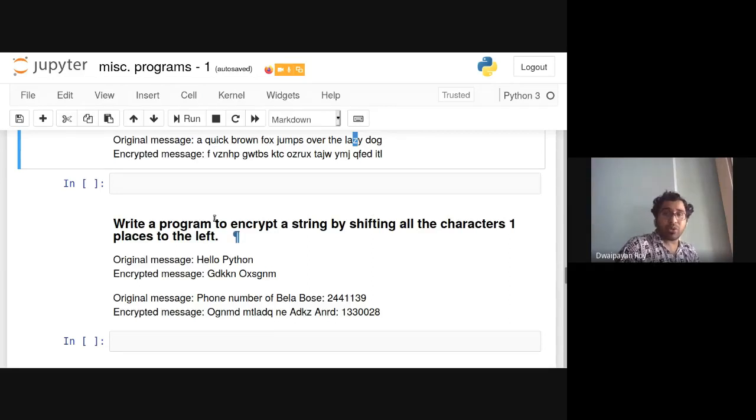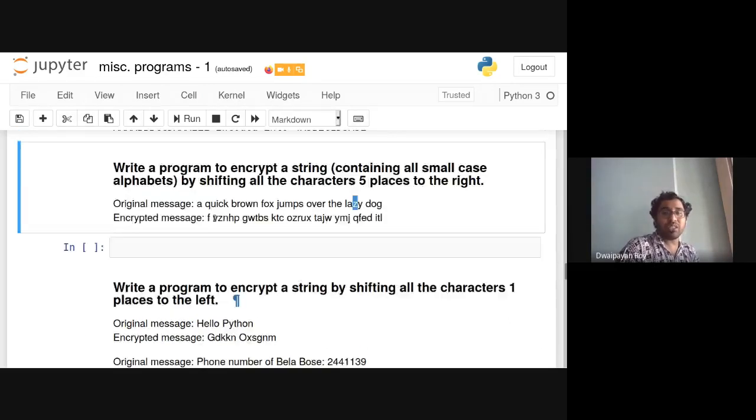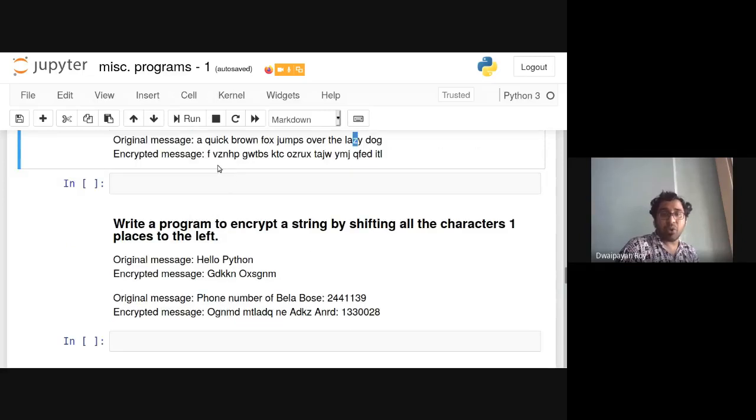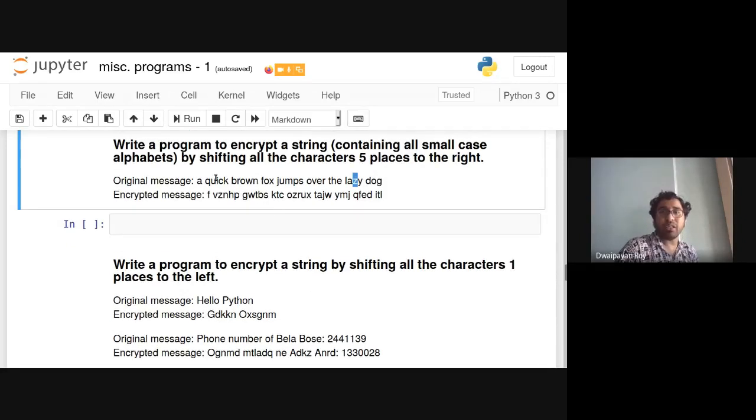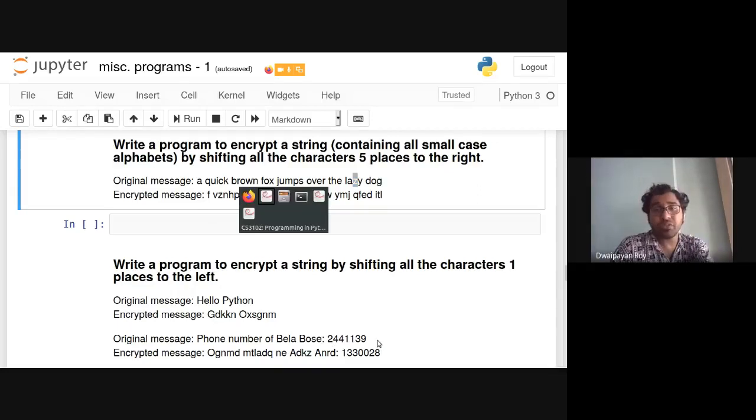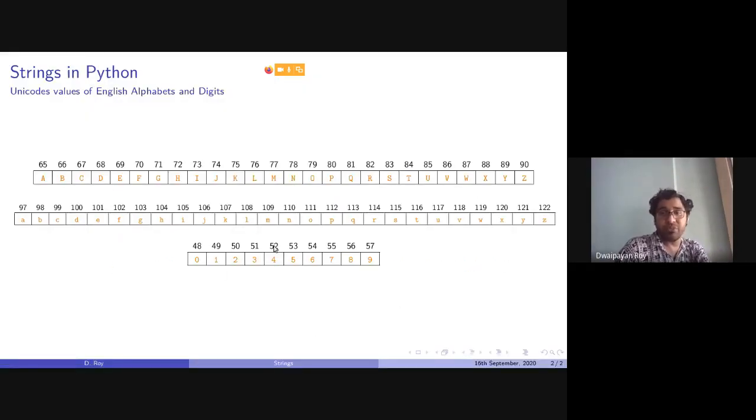This is a similar program. It is not only considering small case characters. In the original message, all the characters were small case characters. But in this program, it can be an alphabet in uppercase or lowercase, or it can be a number. For a number, you can see 48 to 57 are the corresponding Unicode values.